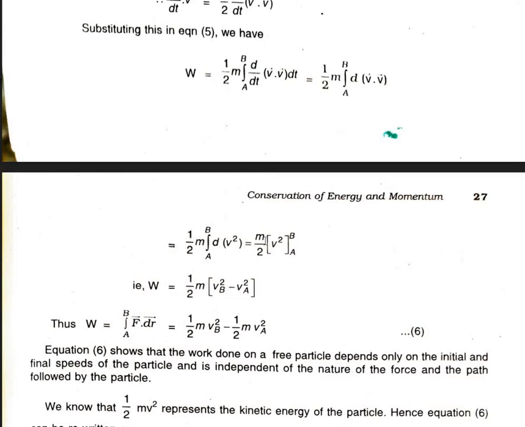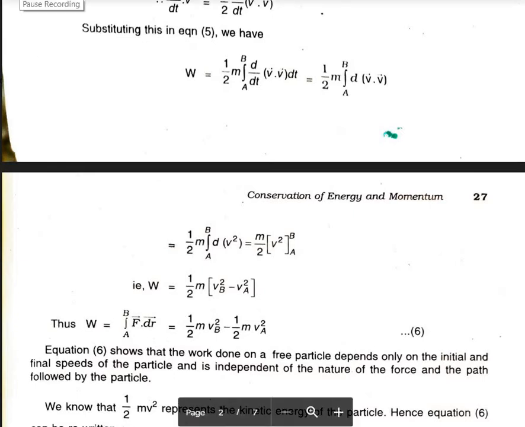So you will get the expression as half m into v square between the limits a and b. So the work done is given by half m into vb square minus va square. B is the upper limit and a is the lower limit. We are taking an object from a to b, and the work done is given by the change in kinetic energy. So W is equal to integral a to b f dot dr, which is half m vb square minus half m va square.